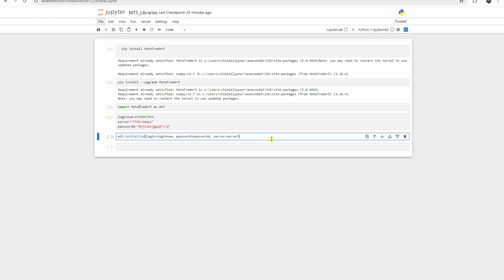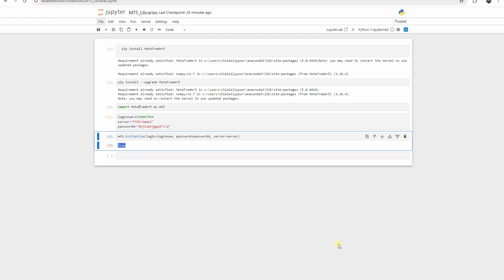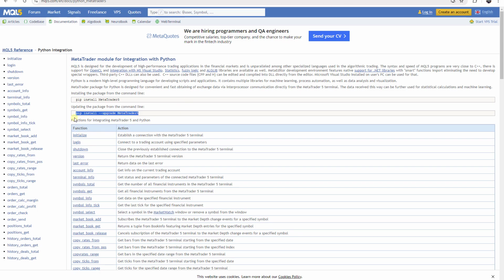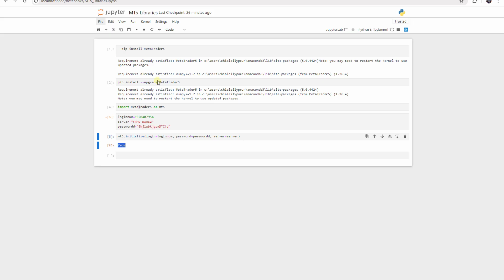If I press Shift and Enter and the communication is successful, it will return true, but if it's not successful, it will return false. I press Shift and Enter. It is true. It means now we are connected to this account and we can open an order and close an order, and we will do it soon. It's very important. But to disconnect our communication, as we have it in our documentation, we can use shutdown, MT5 shutdown. Okay, I just copy it here.